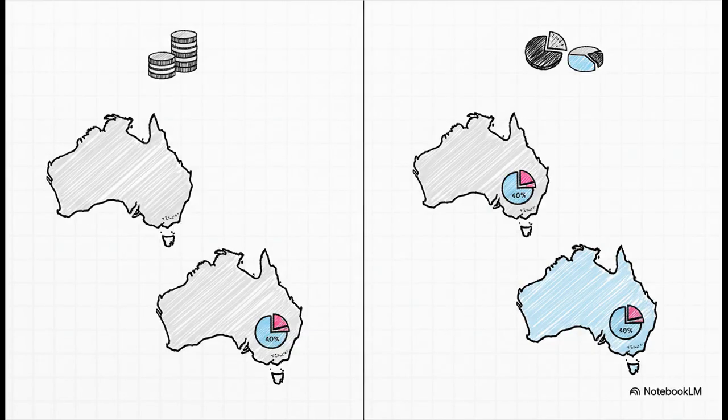So what's going on? It's simple, really. Euclidean distance found a country with a similarly sized economy. But cosine similarity found a country with a similarly structured economy. The ratio of exports to GDP, for instance, was more alike between Australia and Colombia. One is about magnitude, the other is about direction. Neither one is wrong, they're just answering two different questions.